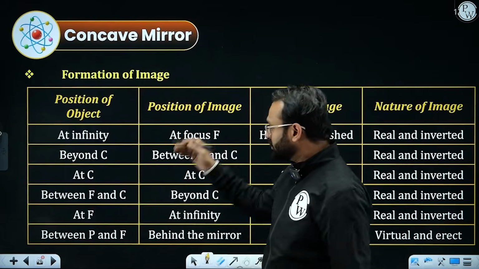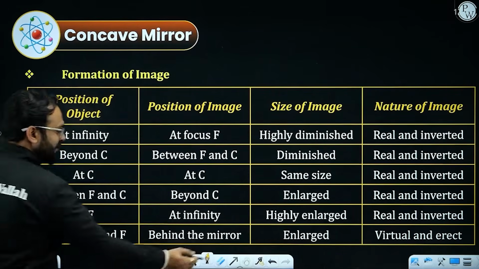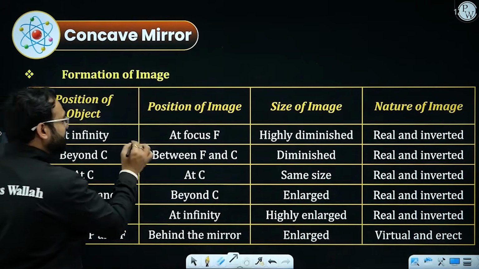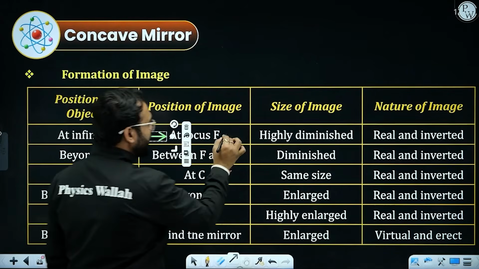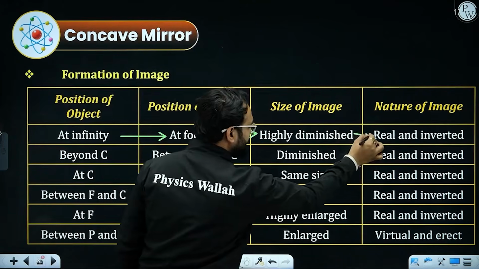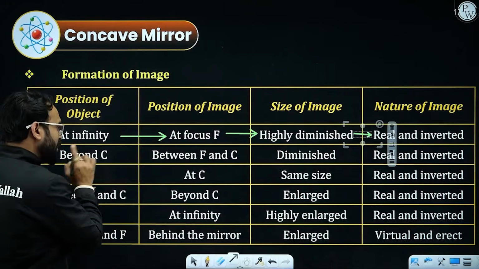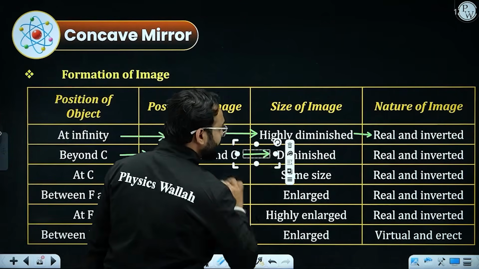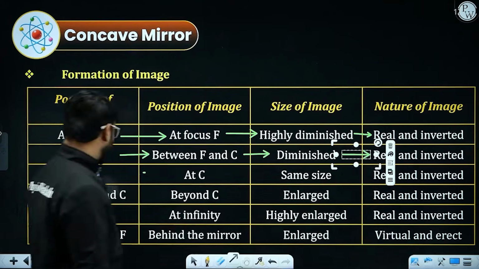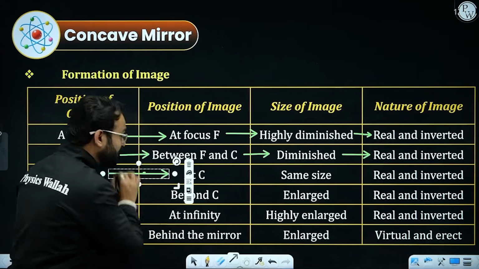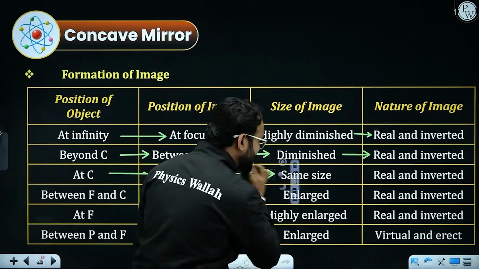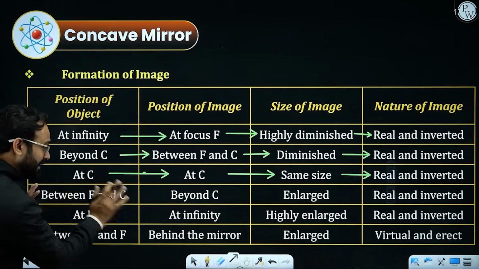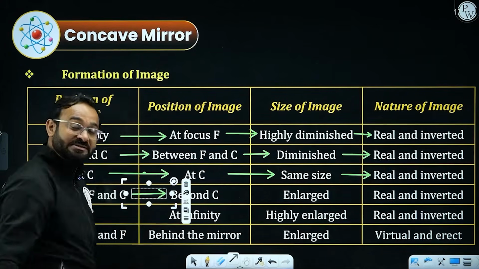Now there is a complete chart you can see. Have a look. Interesting to learn. Object at infinity, image at focus, highly diminished or point size, real and inverted. When you put it beyond center of curvature, image will be between F and C, diminished, real and inverted. If the object is at center of curvature, it will form at center of curvature, same size, real and inverted.